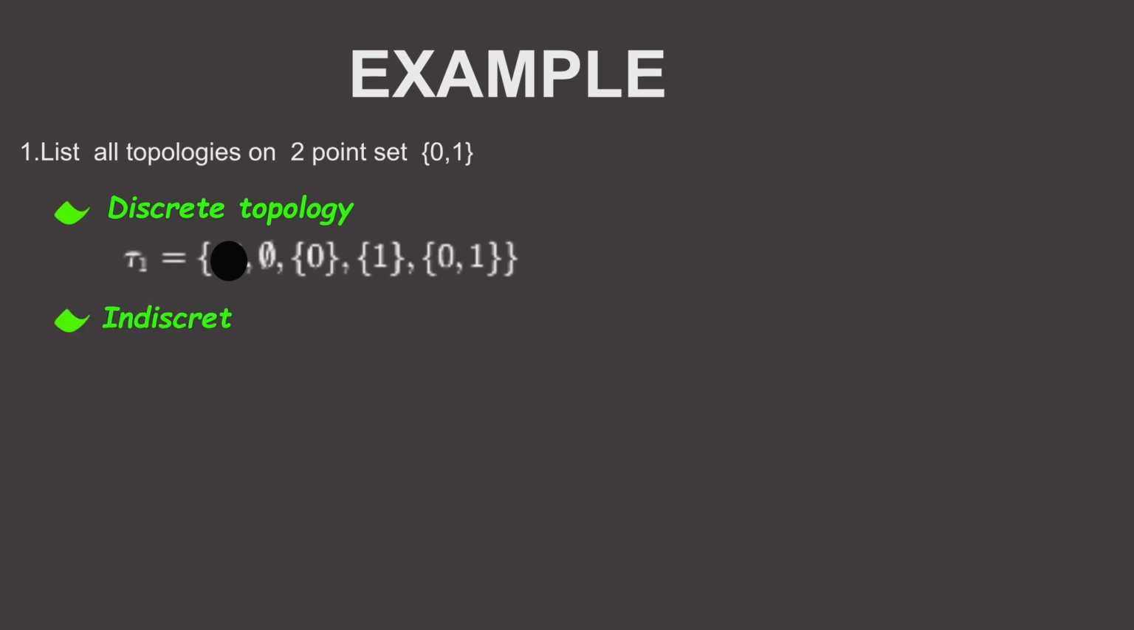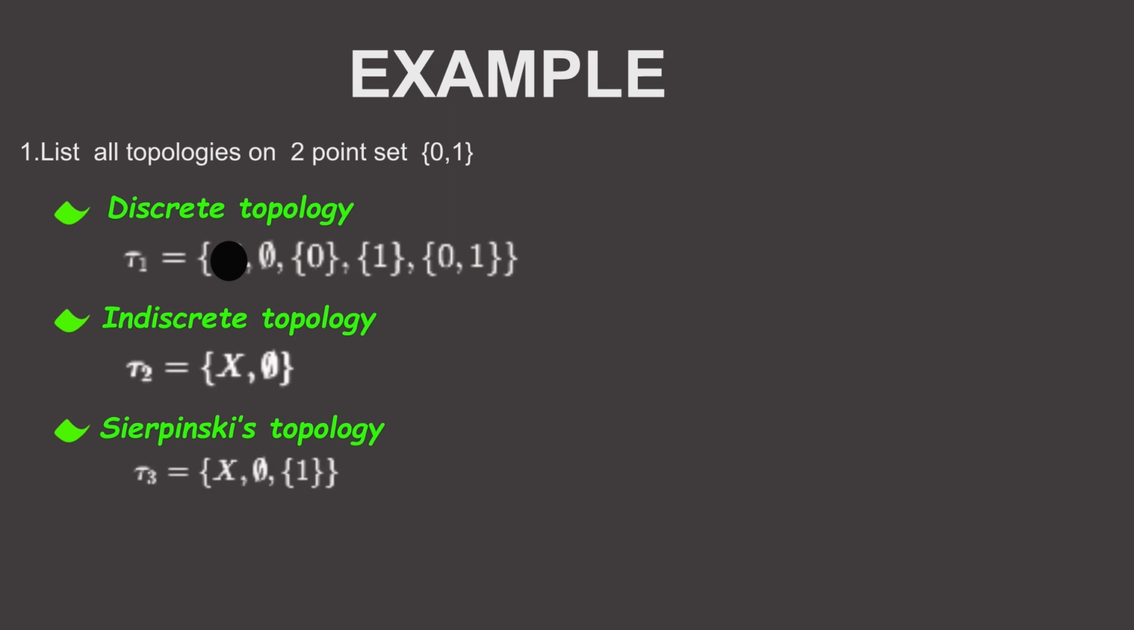Number two, another topology is the indiscrete topology, which is the trivial topology. So tau 2 is the set itself, that is {0, 1}, and the empty set. Number three, we have Sierpinski's topology, with the open set. I hope you recall that. So you're going to have the set itself, the empty set, and the open set. Which is the open set? It's {1}. I explained that an open set is a set that does not contain its boundary, so it is {1}.